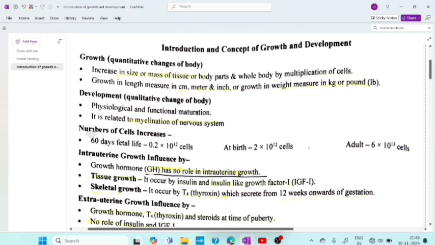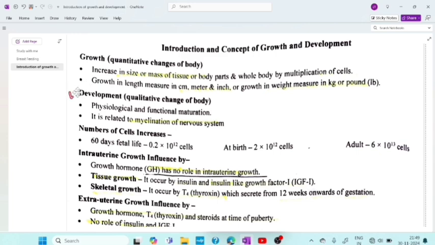We all know that growth is an increase in size or mass of tissue or body parts and the whole body by multiplication of cells. Fine. Here what happens? The size of the cell or mass of the tissue or any body parts and whole body increases by multiplication of cells. Okay. So here growth in length is measured in centimeter, meter and inch, and growth in weight is measured in kg or pound. Okay, hope it is clear.